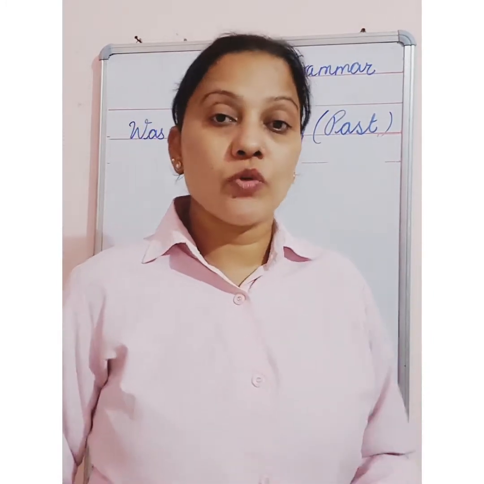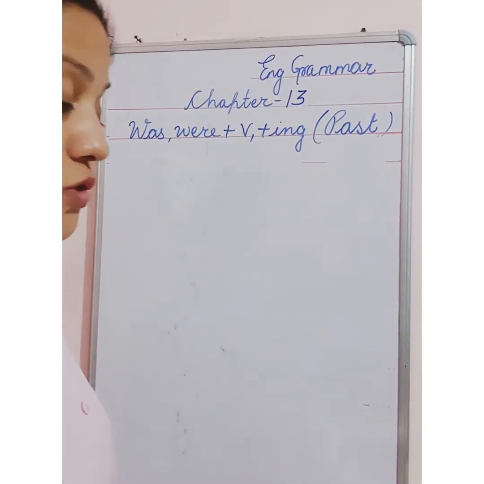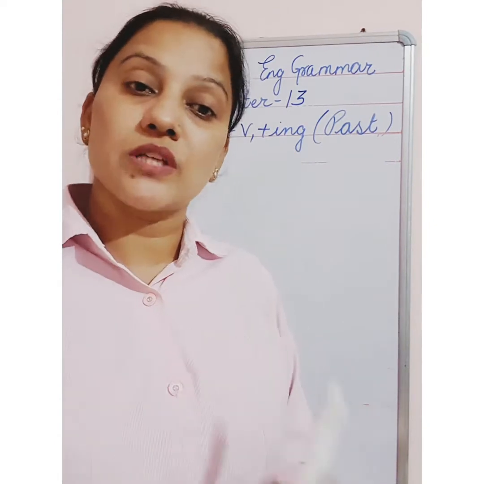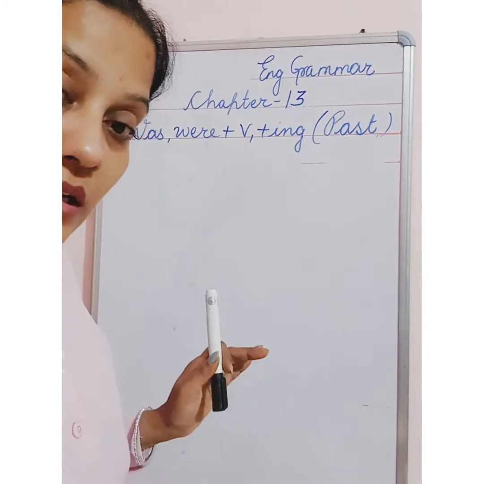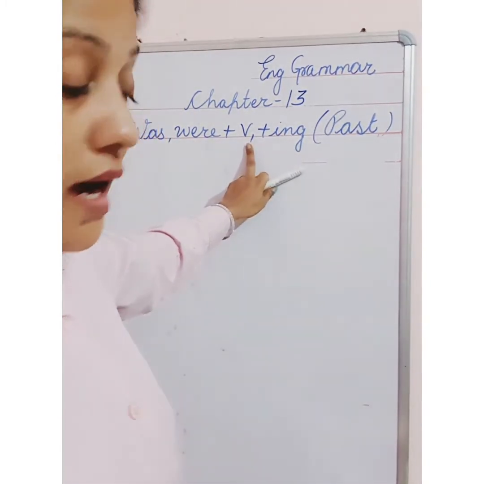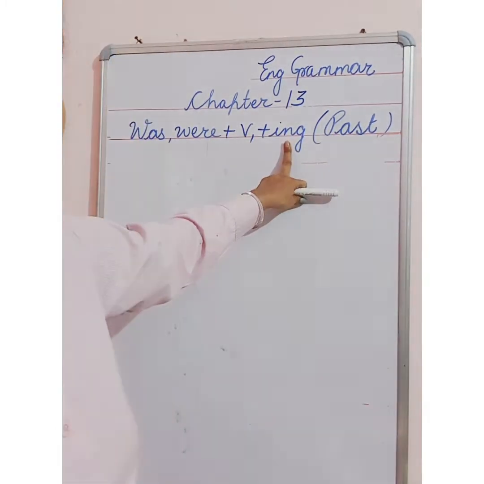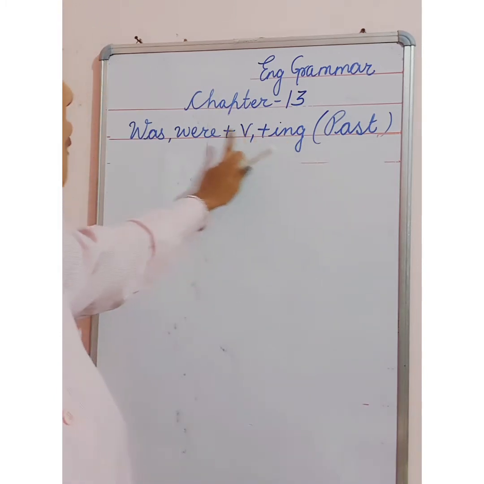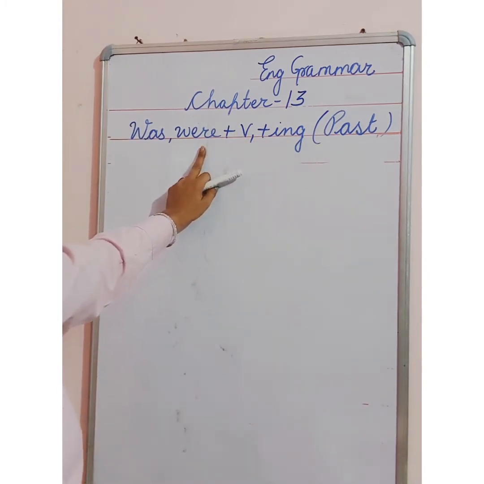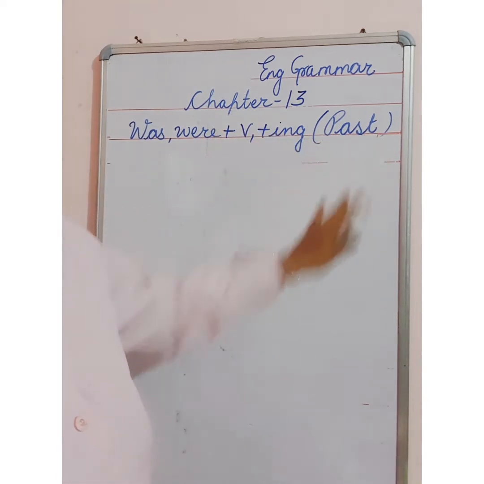Okay, so let me show you something. Just look at the board, watch it carefully, try to understand. Hope it will be clear to you. We have done this when we were doing the chapter was and were. I told you these things. Now listen very carefully. But here we have to use V1, that is first form, verb first form. I will tell you this also. And with that we have to use ing. Okay, both we use with past sentences, was and were, and was/were plus first form plus ing. We always use it when we are talking about the time before now, means about past.